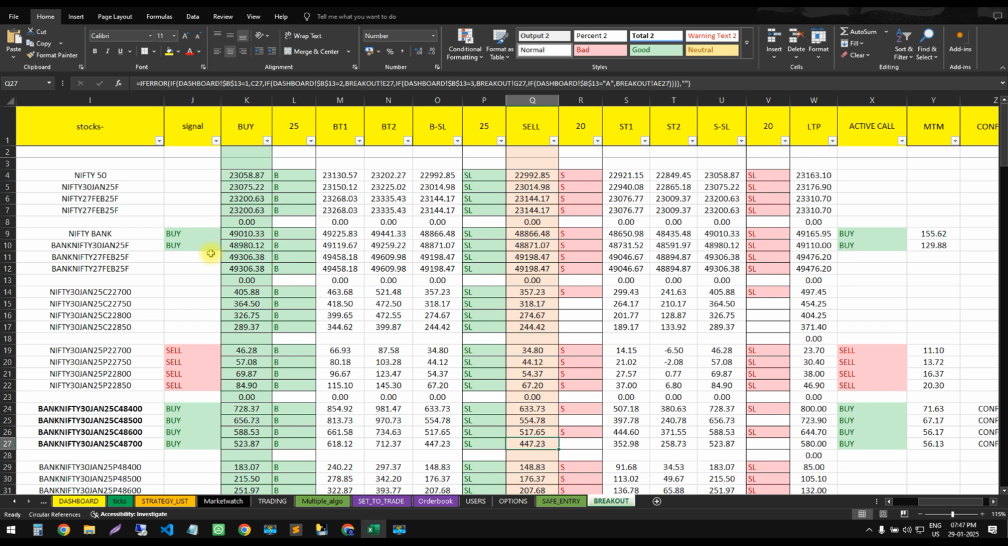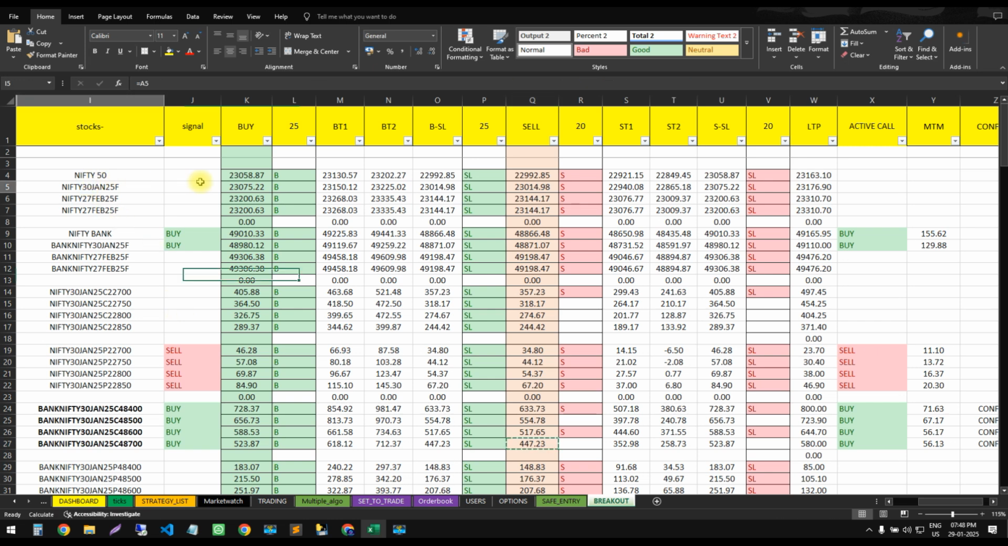I'm not showing you Bank Nifty futures right now. If you want, I can show it later. Just wait and watch, I'll show the futures MTM at last. You can see the MTM of Bank Nifty futures here, 155 and 129. Well traders, today we'll focus on Nifty 50 and Bank Nifty call options only. Because today's market is a little bullish, we'll go for call options.